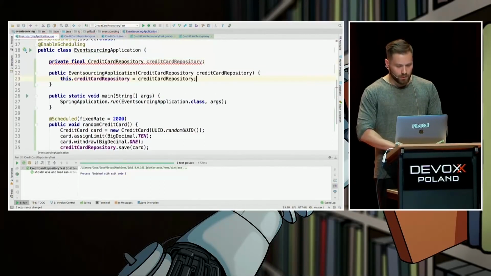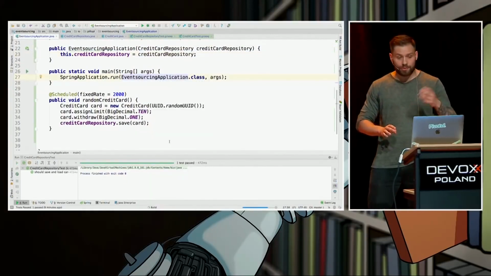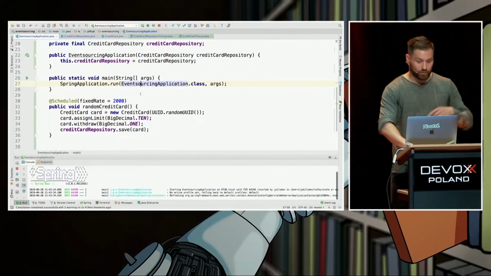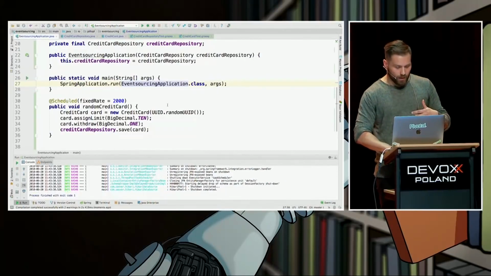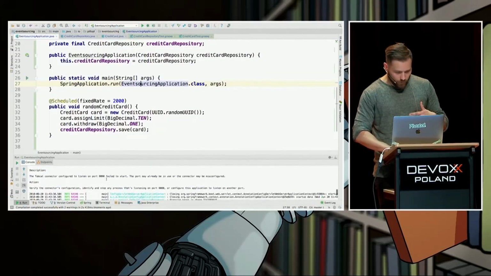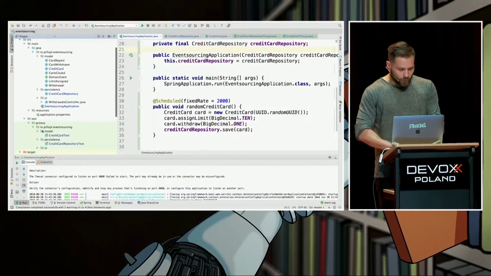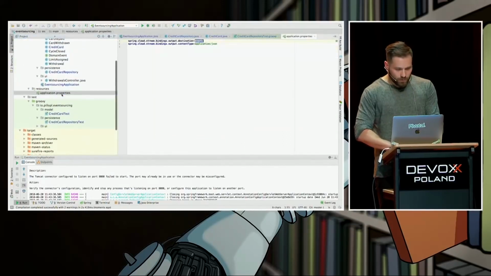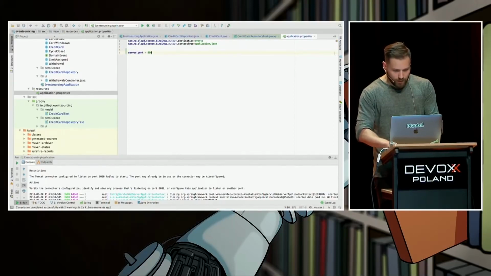Nice. Yes, so let's run this application. When we run it, every 2 seconds it will emit 2 events to our RabbitMQ instance. Okay? So now we are going to the second application, and it didn't start. Basically, I have a binding exception, I guess. Let's change the port quickly, as a quick win, to a different port. Server port, let's say 80. Nice. Let's run this application.